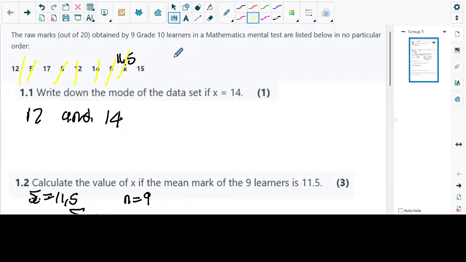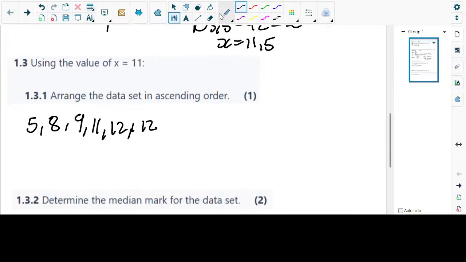Remember, 14 is 1, guys. It's not repeating itself according to this question that we're doing now, because x is not 14 here, it's 11 according to this one. Okay, next, then it's 15. The last one is 15.